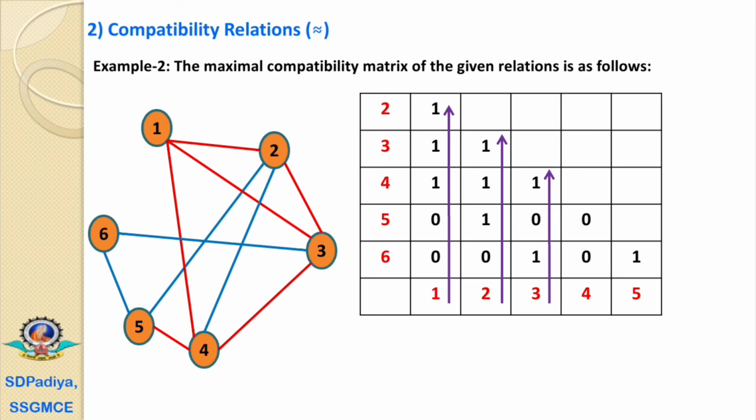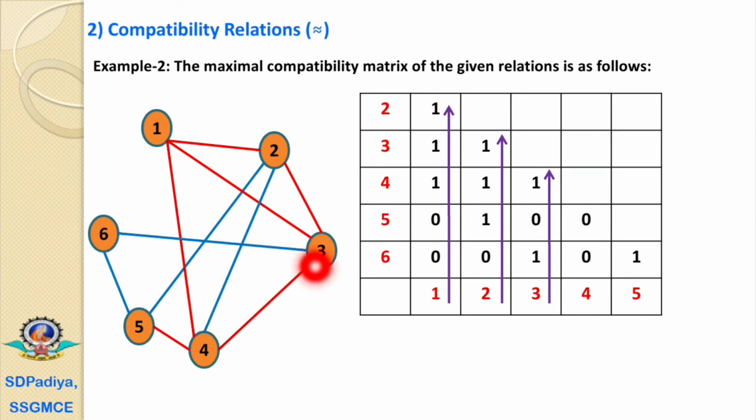Now 3 has a relation with 4 and 3 has a relation with 6. Again, it is not a complete polygon, this 3 to 4 and 3 to 6, because there is no relation between 4 and 6. That's why it is also not a compatibility block.